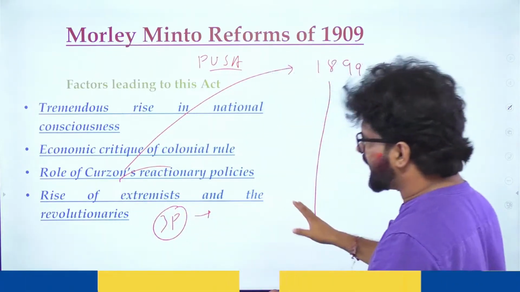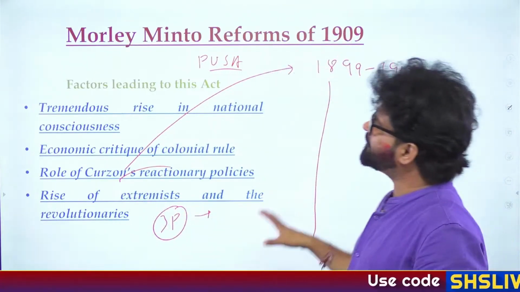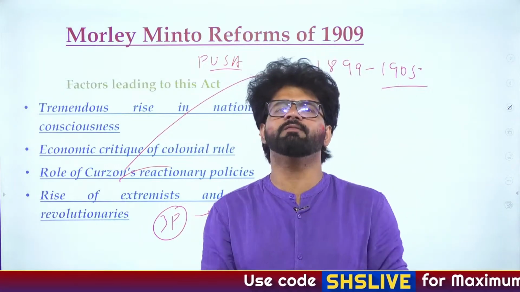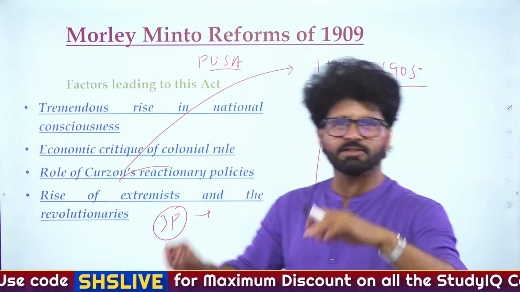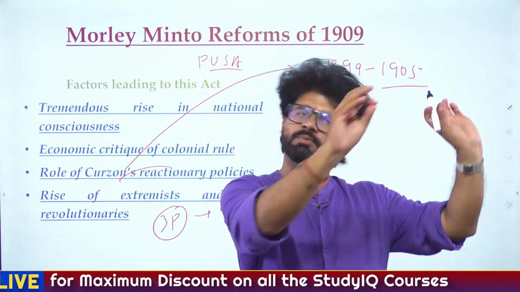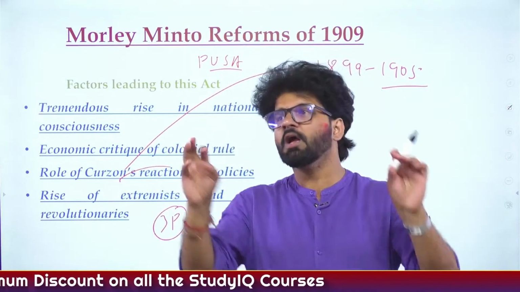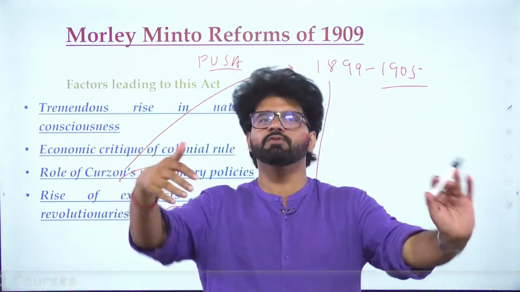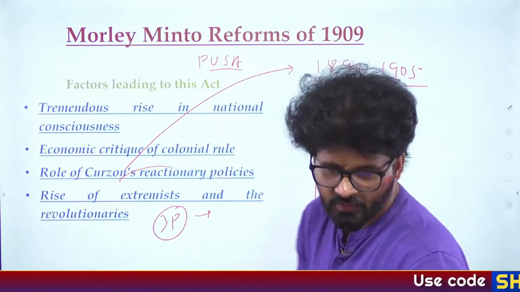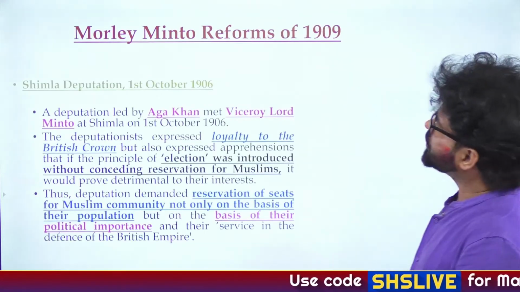So all these people are rising, and the Britishers are feeling like we have to keep a tab on them. We have to give them something. And that's why the Morley-Minto Reforms came, where they gave Muslims something, separate electorates, where they gave Indians something, representation in the Executive Council, and more representation in the Viceroy's Legislative Council as well as the Provincial Legislative Council. Fine, sir.